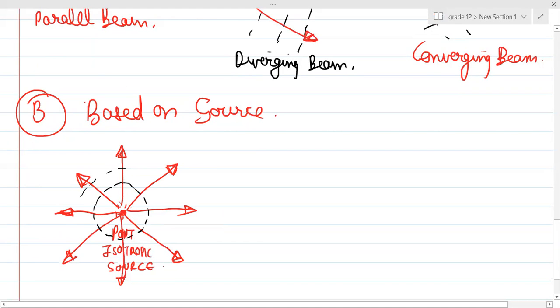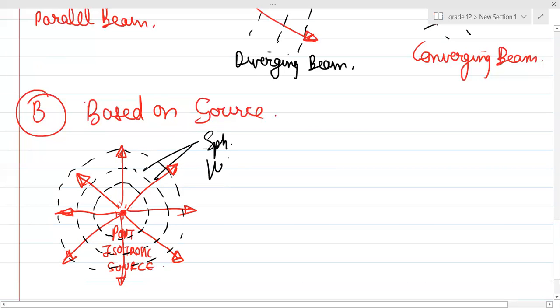What kind of wavefronts will you get? You will get spherical wavefronts. Okay? So if you have a point isotropic source, then you'll get spherical wavefronts.